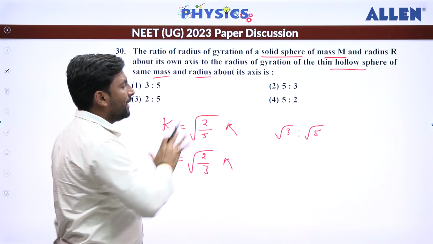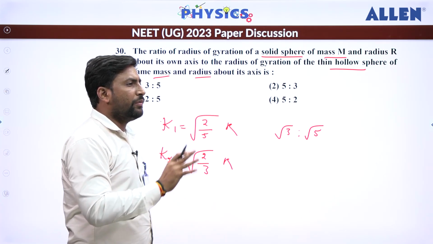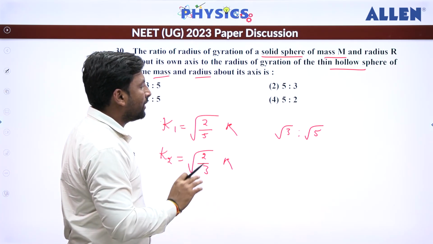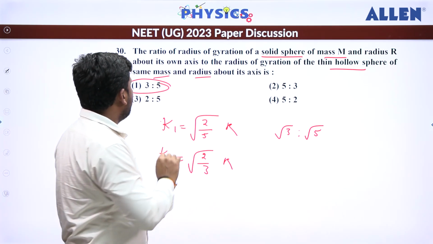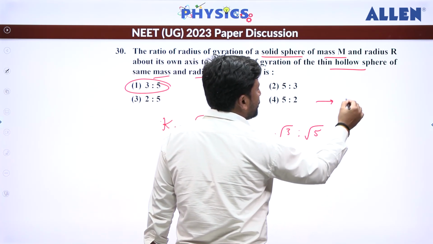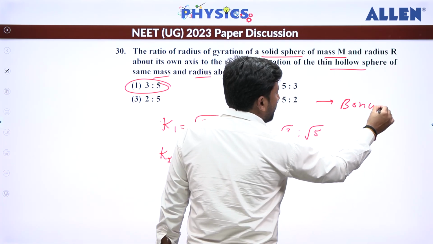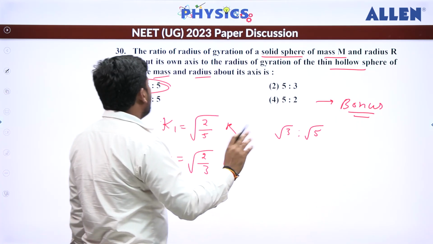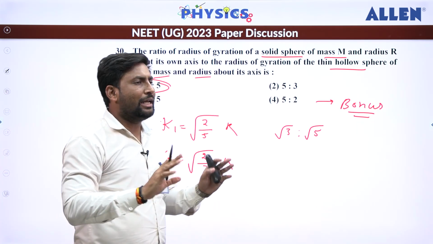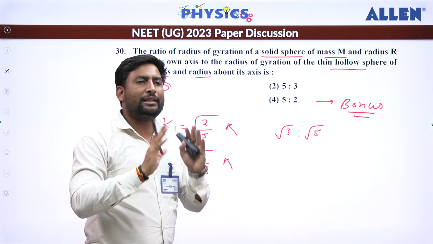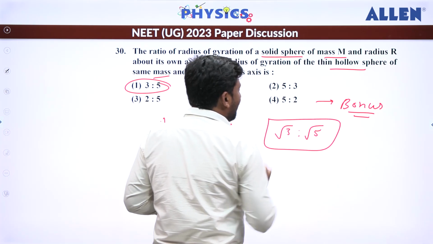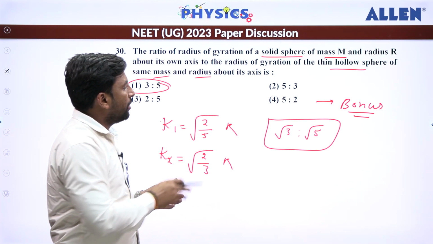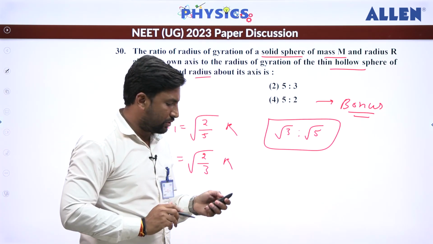So no option is given correct, but suppose if you have chosen this, then it will be correct, because probably it will be a misprint. So I will say this question will go bonus. At least those students who have marked it 1, they can be sure that it will be definitely correct for you. But the correct answer is root 3 is to root 5. So none of the options is matching with this correct option.